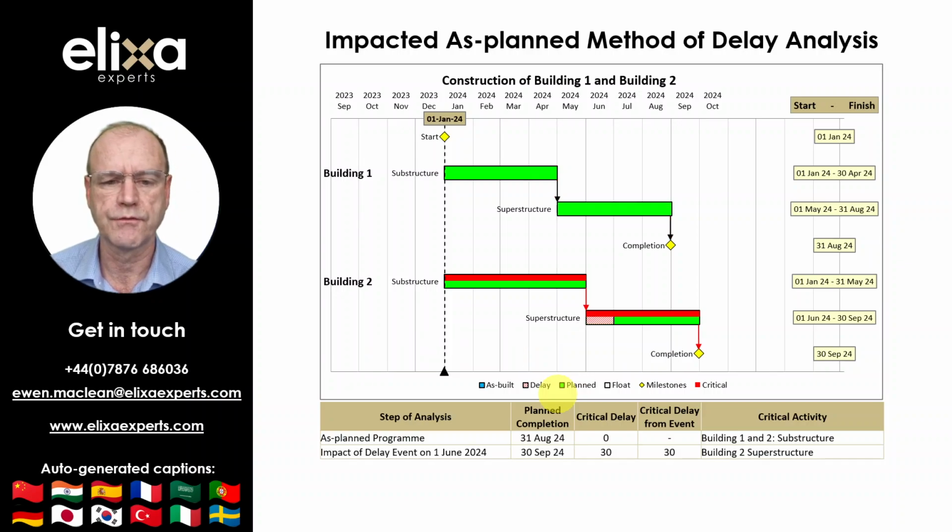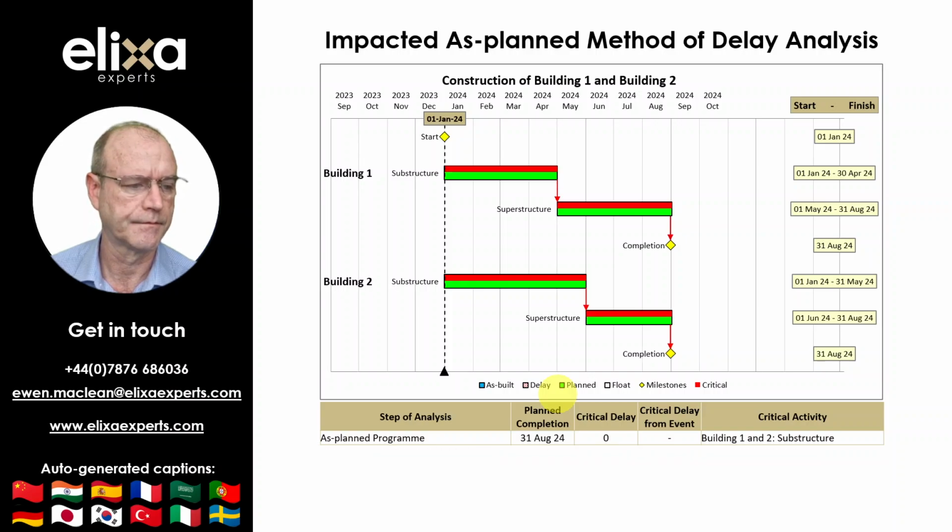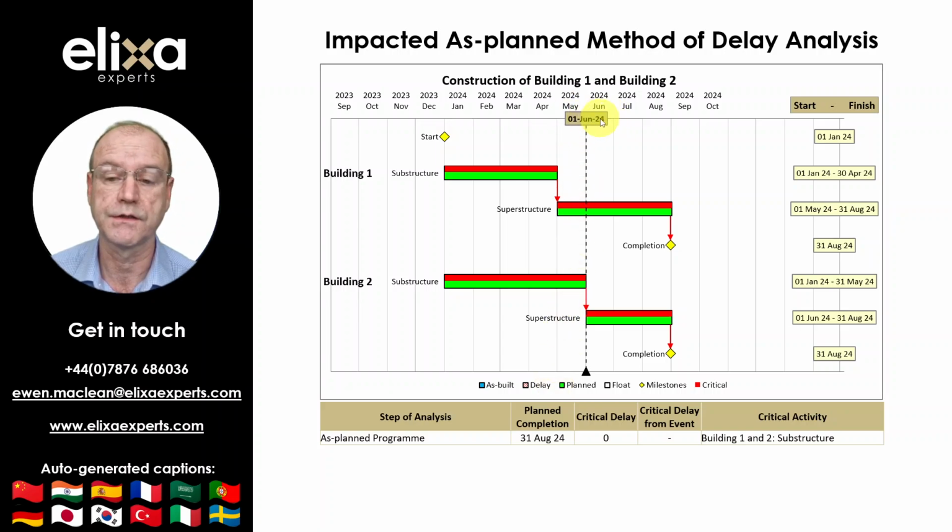However, is this right? Has it caught the actual critical path at the time? To see the critical path at the time, we need to go back to the as-planned program and update it for progress at the 1st of June, i.e. the time of the alleged delay event.